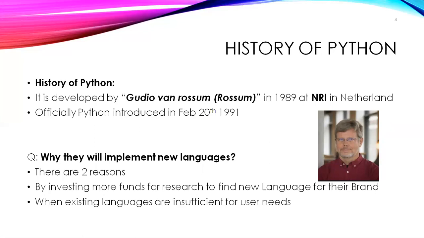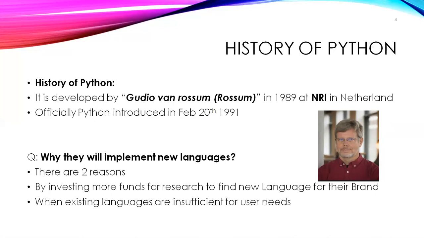Officially, it was introduced into the market on February 20th, 1991. Java came in 1995. That means Python came first, and after that Java came.